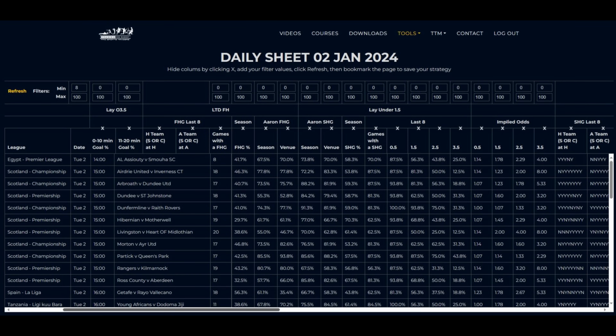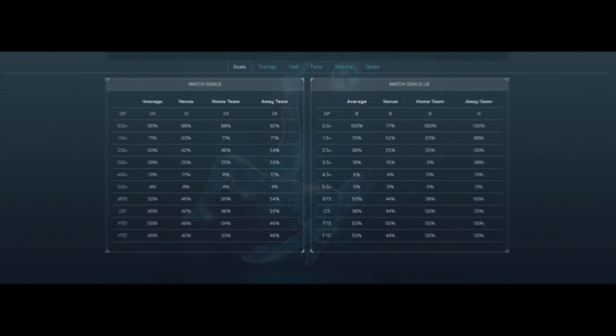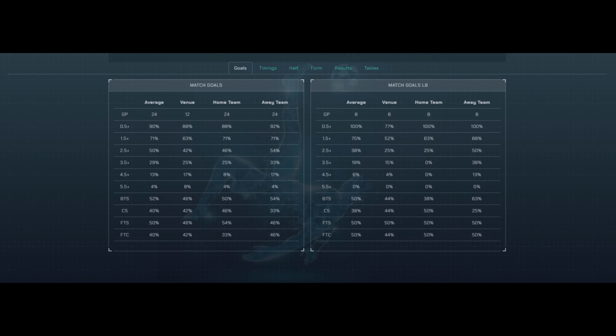Using the statistics provided by the TTM football selection tool, we can work out the likelihood of how many goals will be scored in a football match. Let's take a look at the match between West Bromwich Albion versus Leeds United. We are now way past the point in the season where 8 games have been played, and the current match day sits at game played 24.